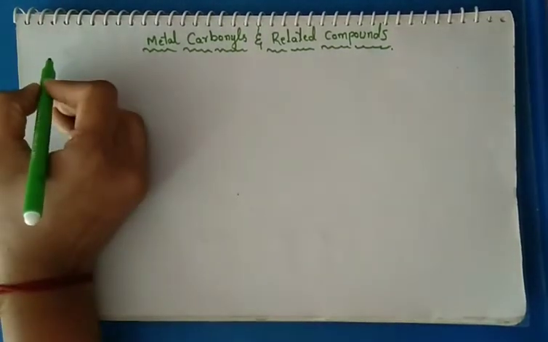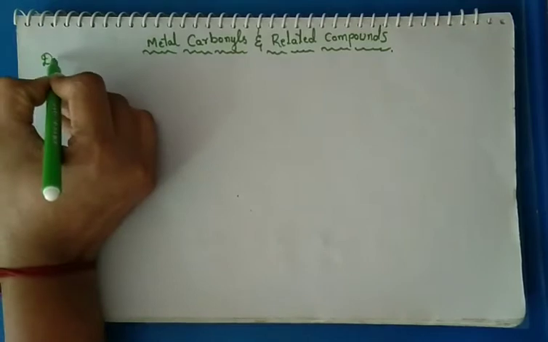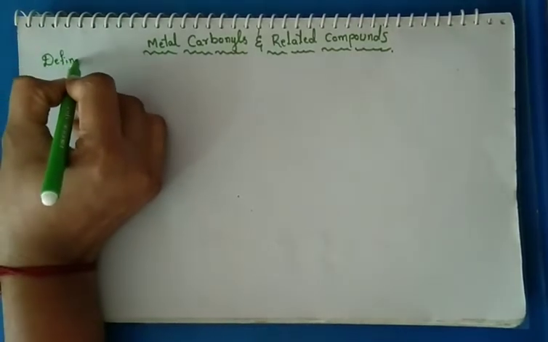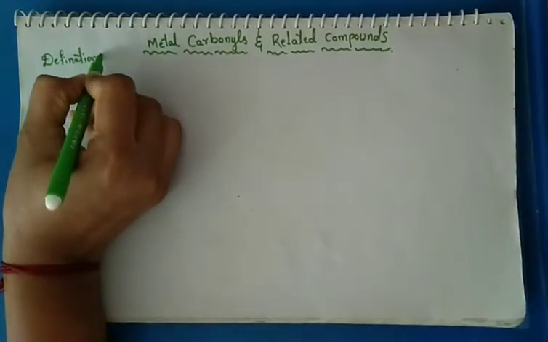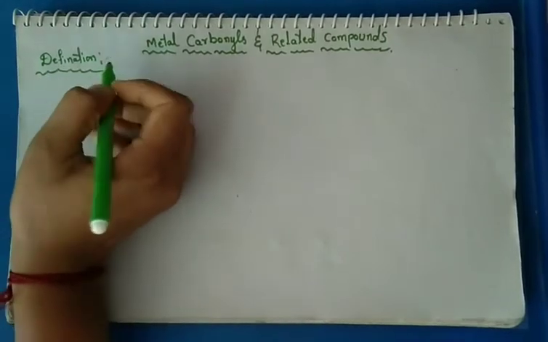What are metal carbonyls? The definition of metal carbonyls. First, I write the formula.